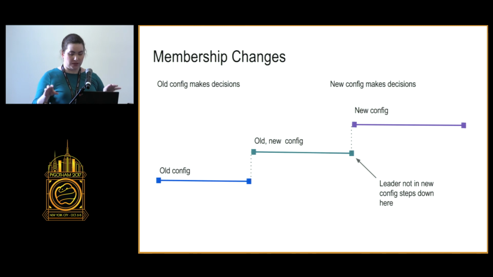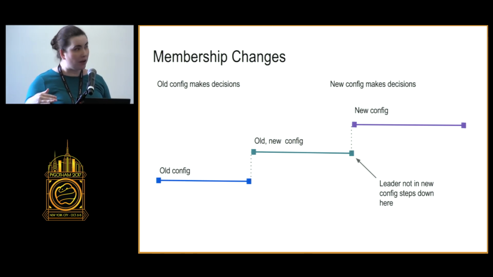The way it works is that a config message called old-new is sent and committed by the leader. Even if this leader fails once this message has been committed, a follower with only the new config cannot get elected as leader. Once the leader sends out a message called new, it can step down as leader and the new config will run a new election. And once the new message is committed, you can start shutting down the old cluster.